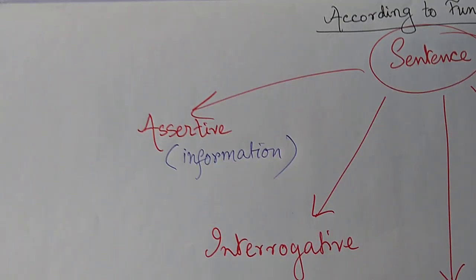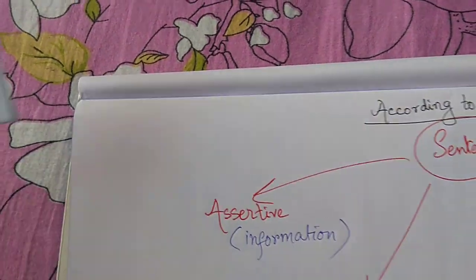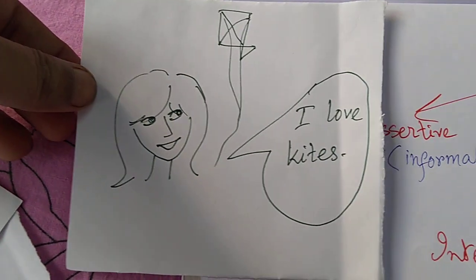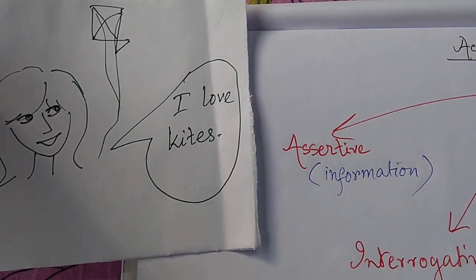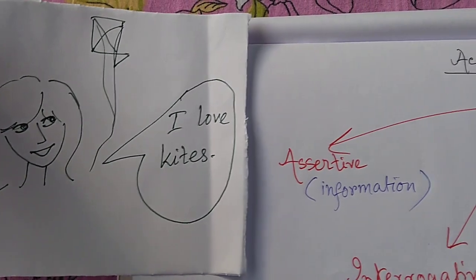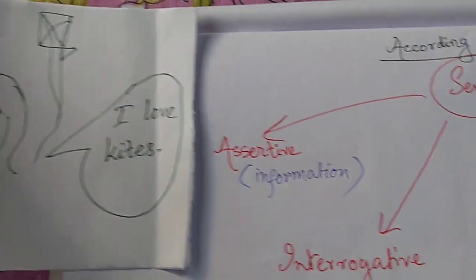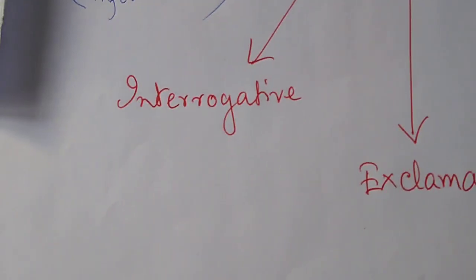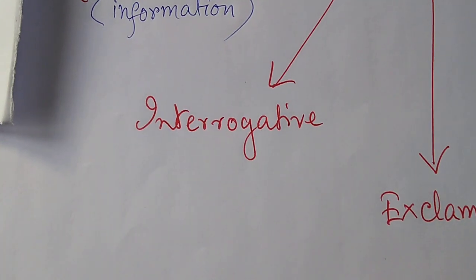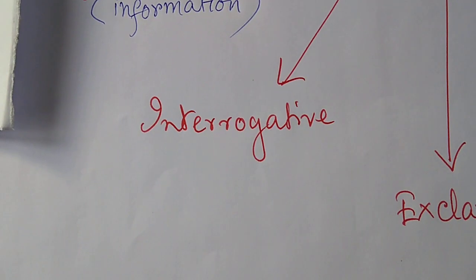Amongst our pictures, I hope you remember that there was this picture where the girl says, I love kites. So that is an information she gives. It might be true, it might not be. But that is an information grammatically, so it is an assertive sentence. Let's come to interrogative sentence. What is interrogative sentence? Any question.